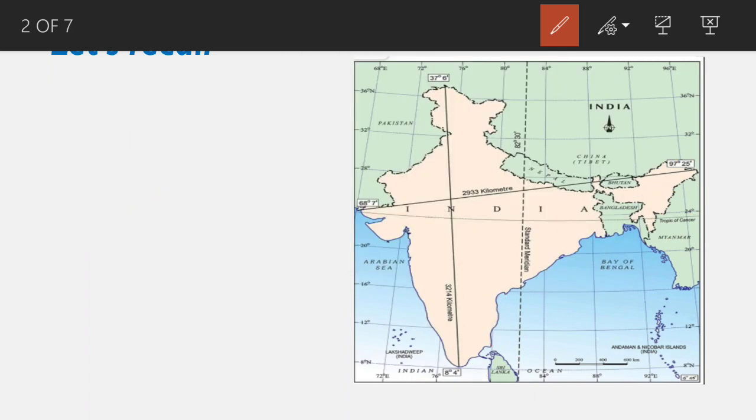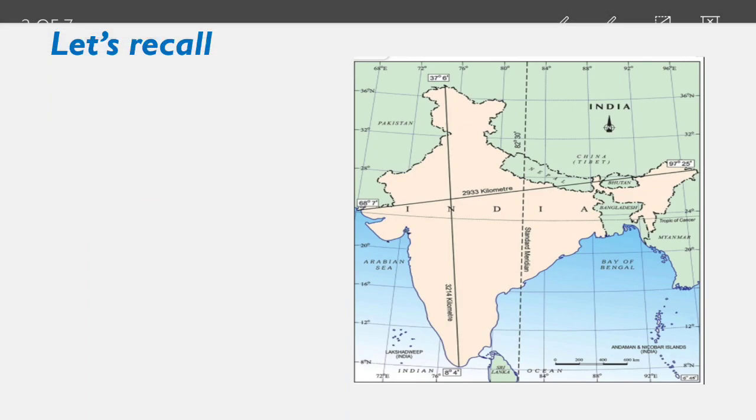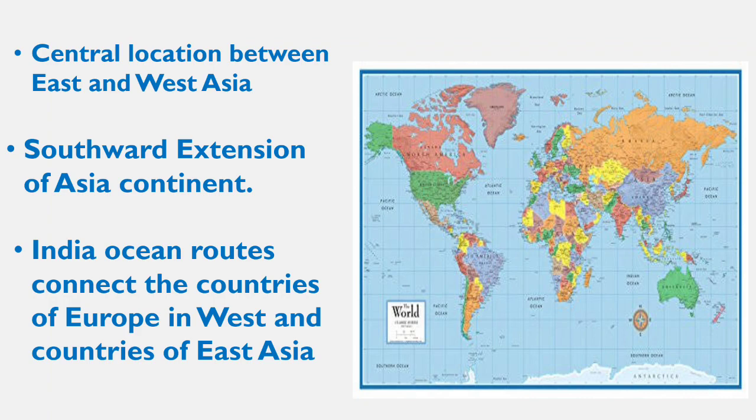So, in which continent is India located? In Asia. Which ocean is named after India? Indian Ocean. Do you know about India and its relation with other countries from a geographical point of view? Today, we will learn about India and the world. First, we learn about the importance of its location in the world.